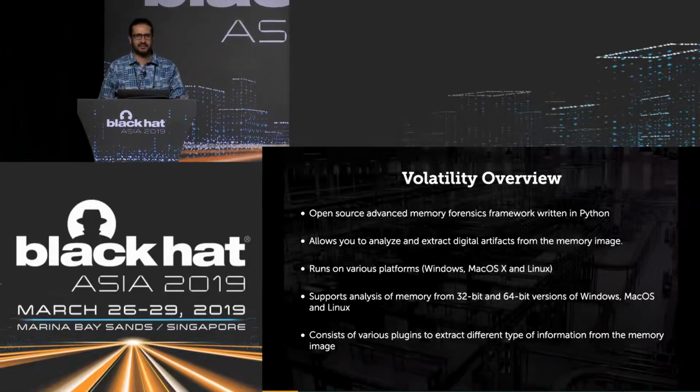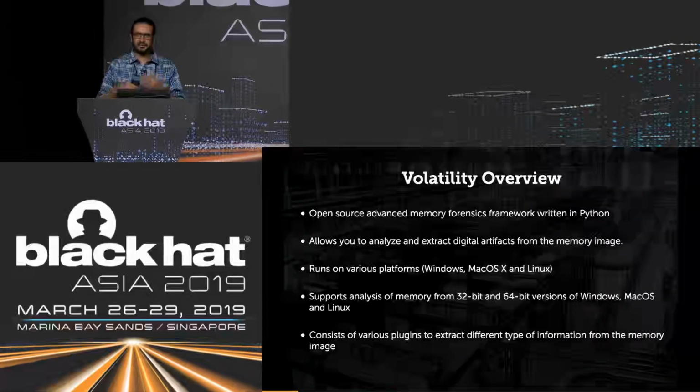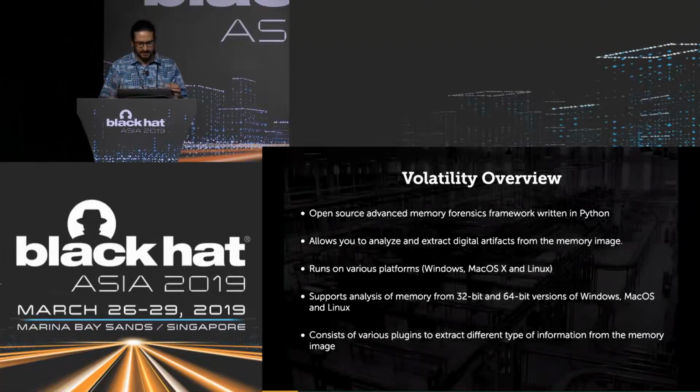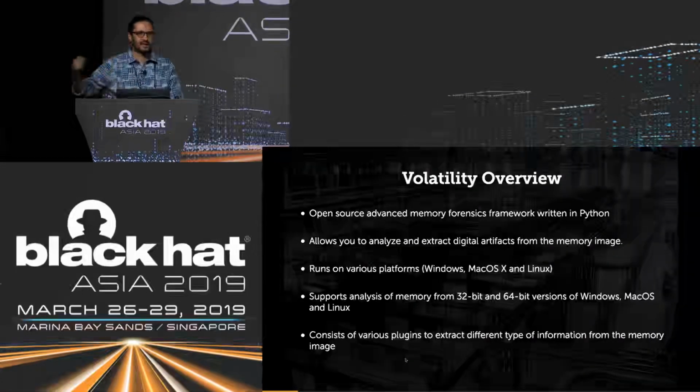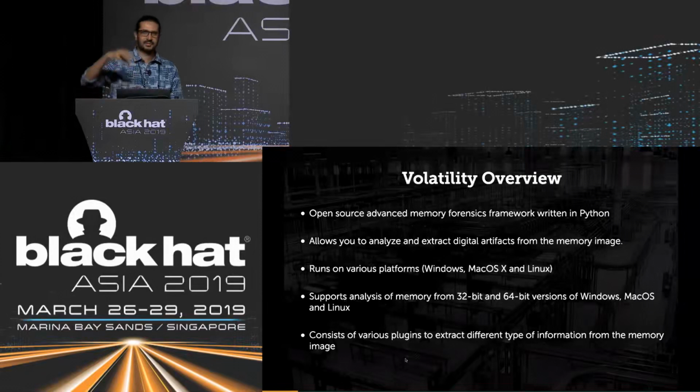It's an advanced memory forensic framework. It is written in Python, and it allows you to analyze memory images from various platforms, whether it's Windows, Mac OS X, or Linux, and it also supports analysis of 32-bit and 64-bit operating systems. So Volatility is mostly a plugin-based system. Let's say you acquire a memory and you want to list the processes running on a system, you run a plugin. Similarly, to extract other types of information, for example, to list network connections, you run a different plugin. We'll look at that in some time. So it's a plugin-based system which allows you to extract different information from the memory image.